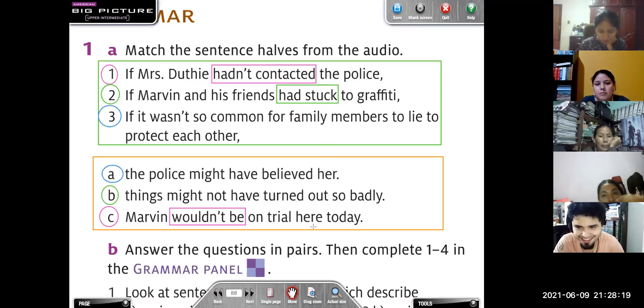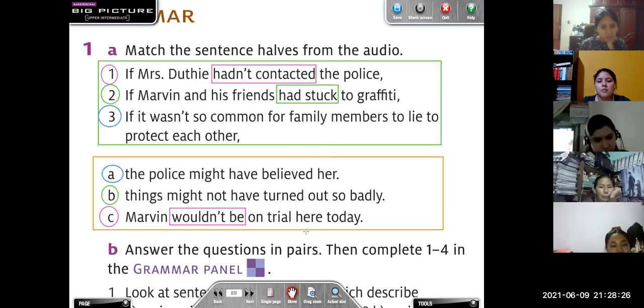In B, sentence B, the second part. Have turned out. Might not have turned out. This is the complete verb. Okay. What about number 3?